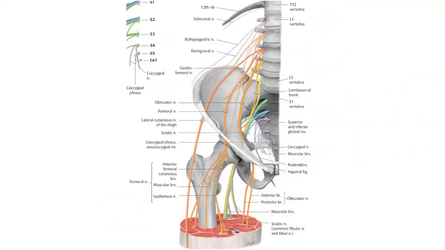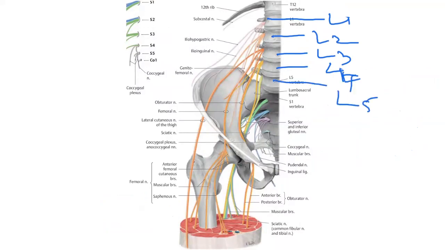You see, this is how they come. So this is L1, L2, L3, L4, and L5. So see L2, L3, L4. This is the femoral nerve coming, with numerous branches.